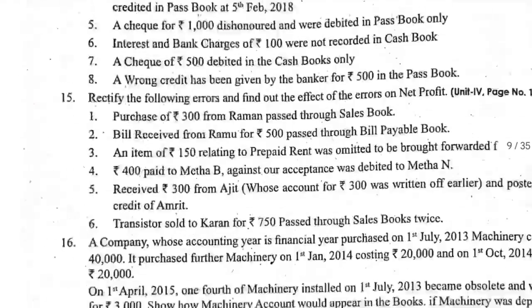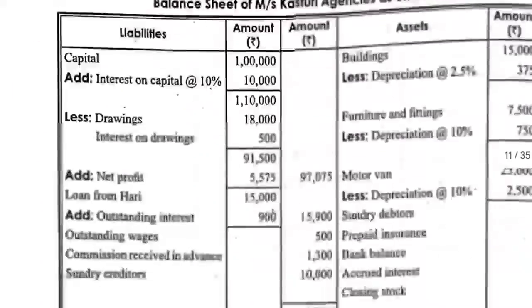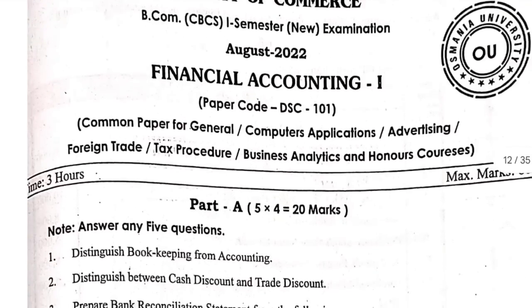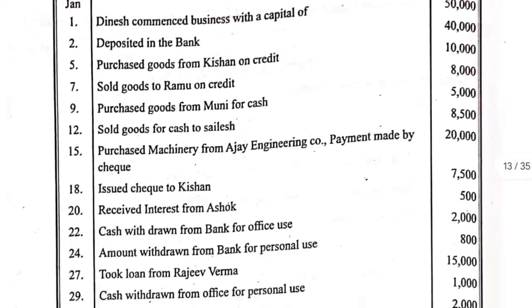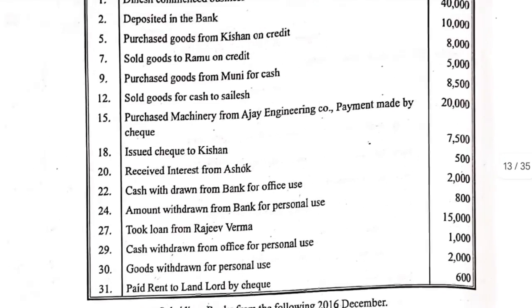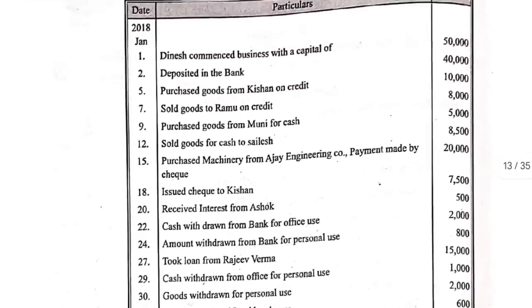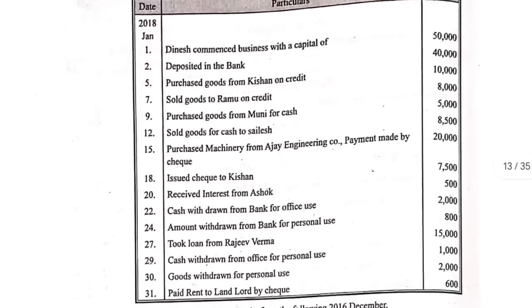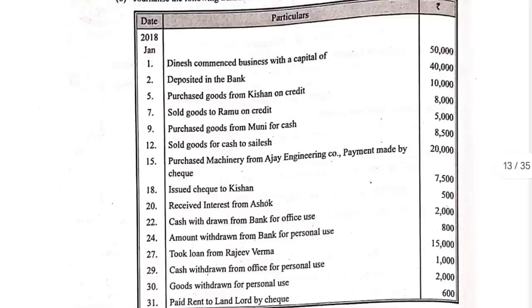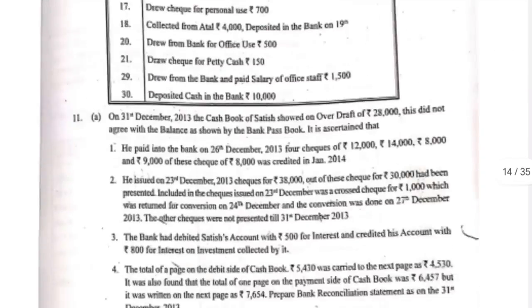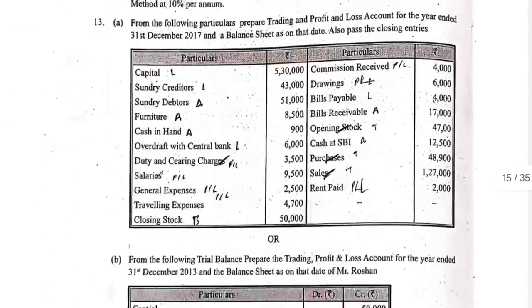Okay, students. Next, this is a homework thing I will give to you all. So, try to practice this journal entry. Take a screenshot of this. So this is your homework problem. Dinesh commenced with cash, deposited in bank, goods purchased from Krishna on credit. So try to practice this. And this is the thing about the journal entry.